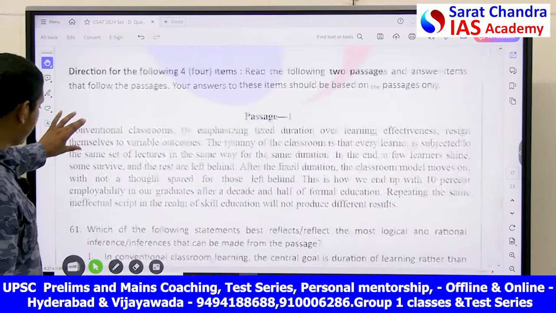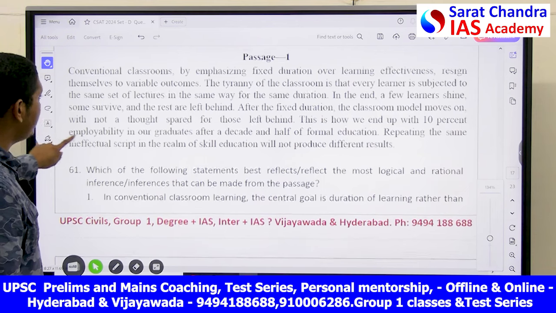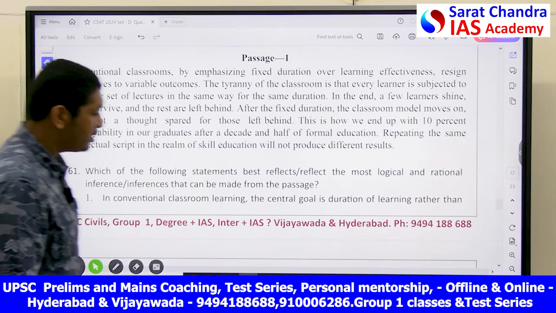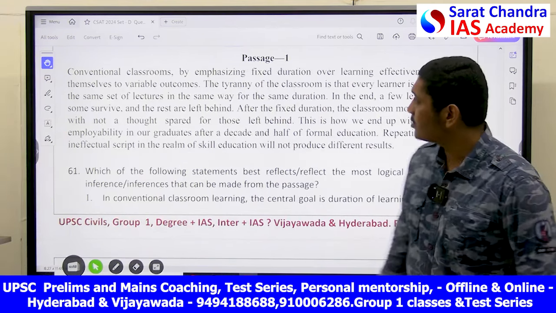Okay, we have one more passage. We are almost at the end of the session. This passage talks about a conventional classroom.